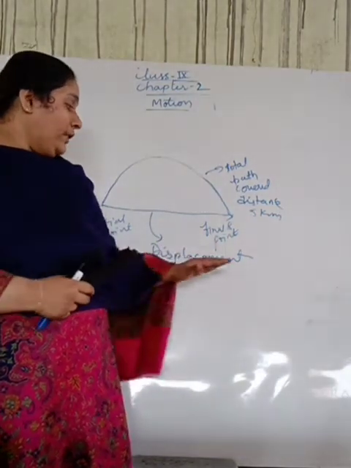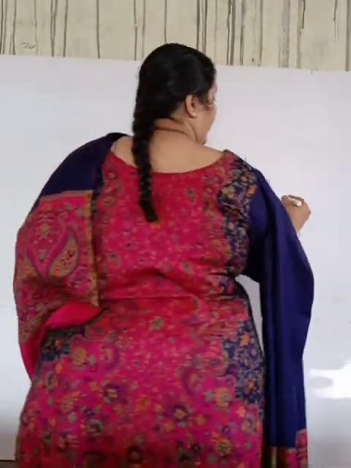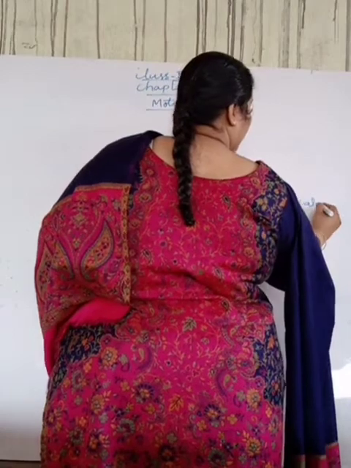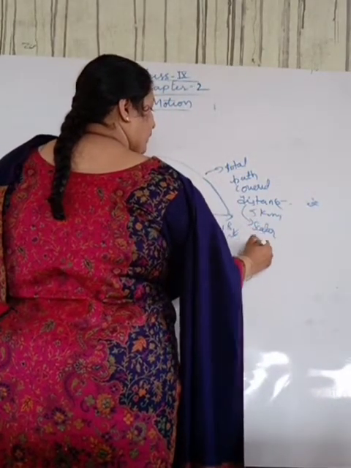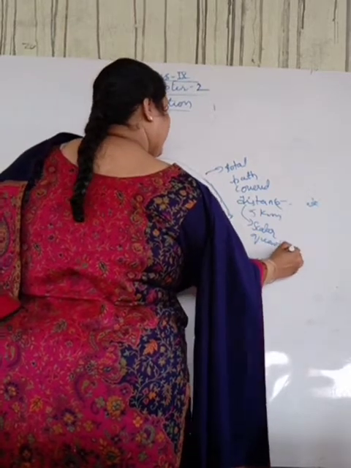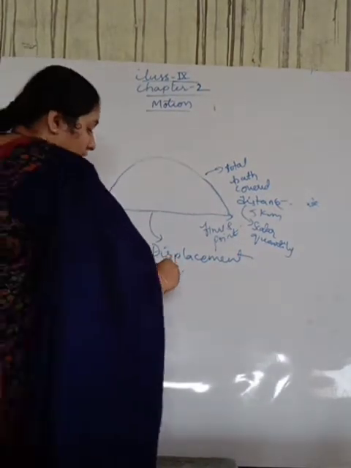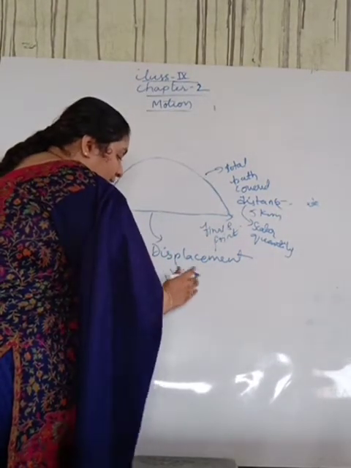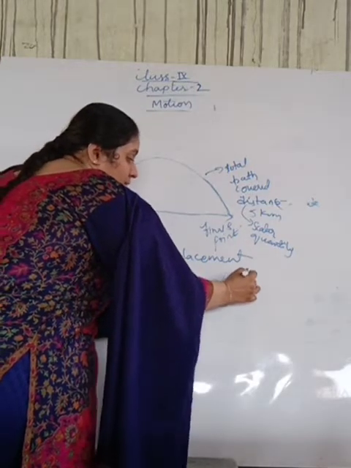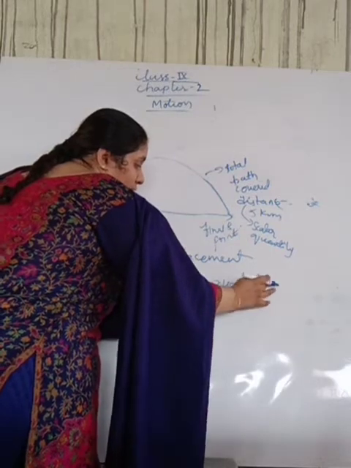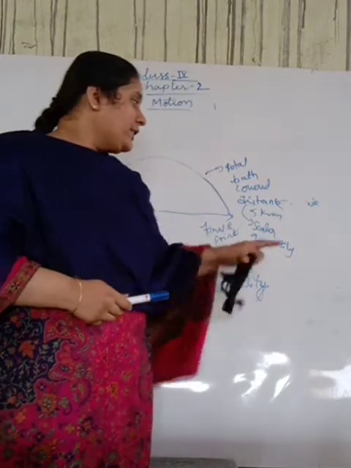Distance is a scalar quantity. Here there is no direction, only magnitude. What about displacement? Displacement is a vector quantity.